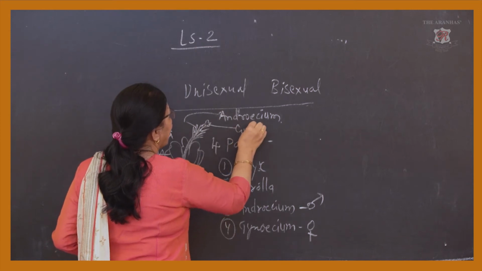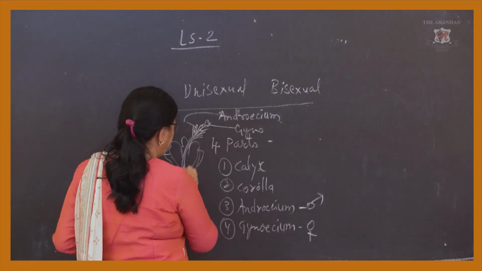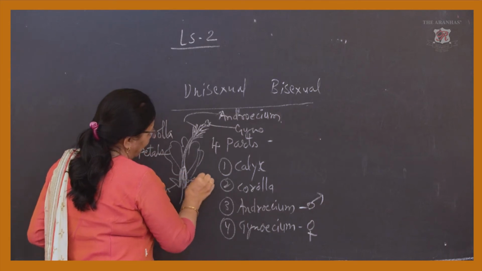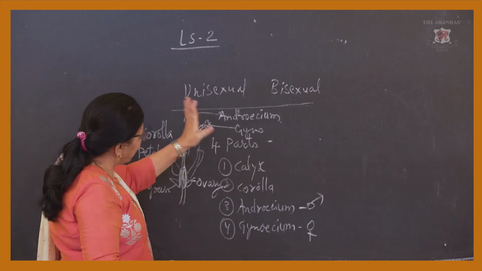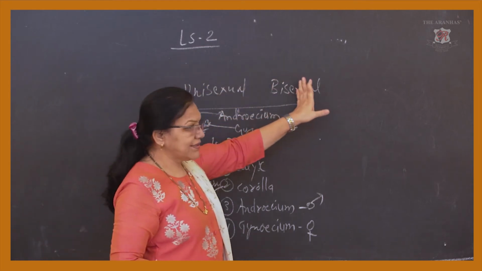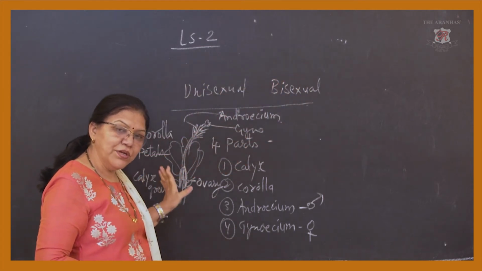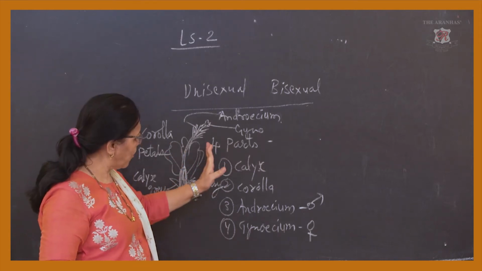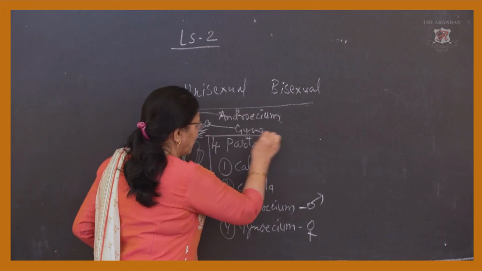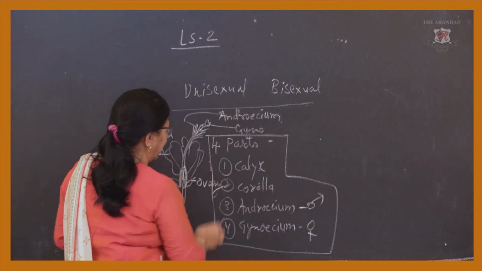And here, part of the gynoecium, the ovules are present over here. So before we come to the unisexual and bisexual flower, first of all we have to learn about what the parts of the flower are. There are four parts of the flower. The four parts of the flower are these.